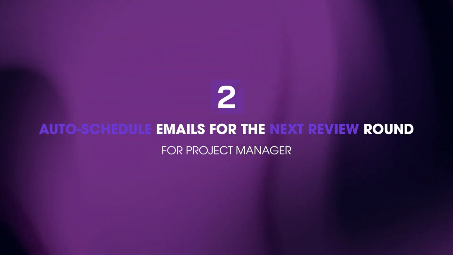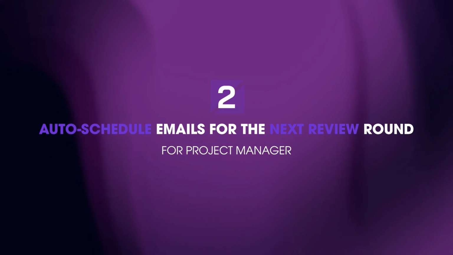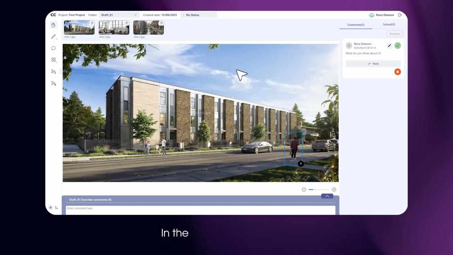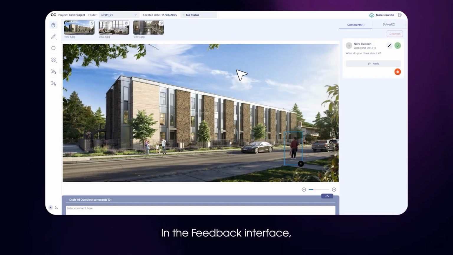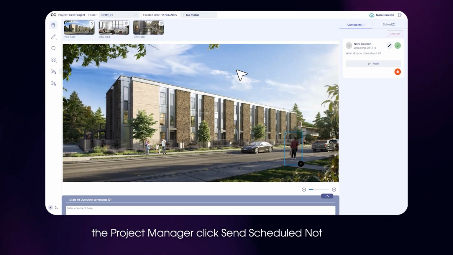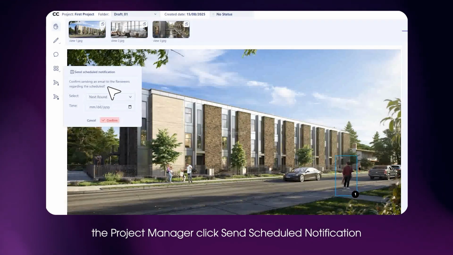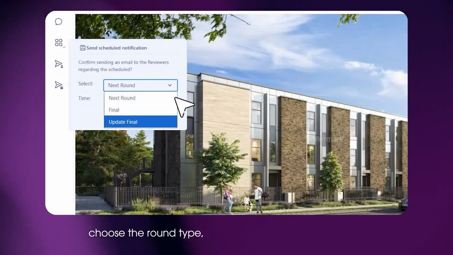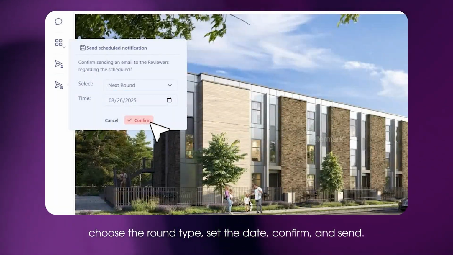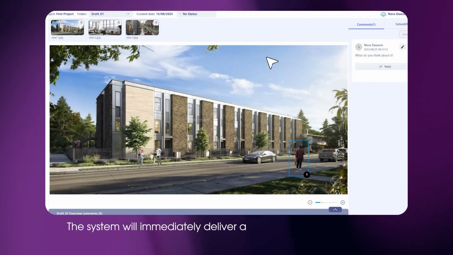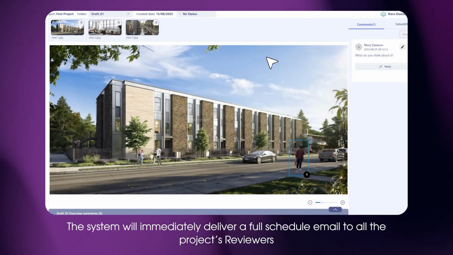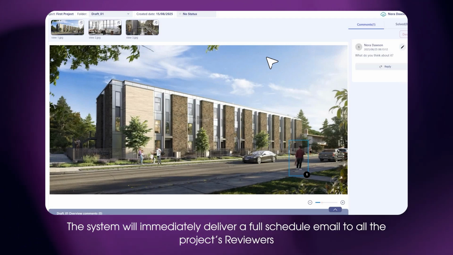2. Auto schedule emails for the next review round for project manager. After completing a round in the feedback interface, the project manager can easily inform reviewers of the next round schedule. Just click Send Scheduled Notification, pick the round type, set the date, confirm, and send. The system will immediately deliver a full schedule email to all the project's reviewers.